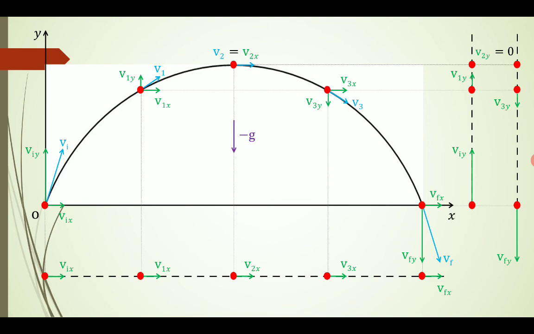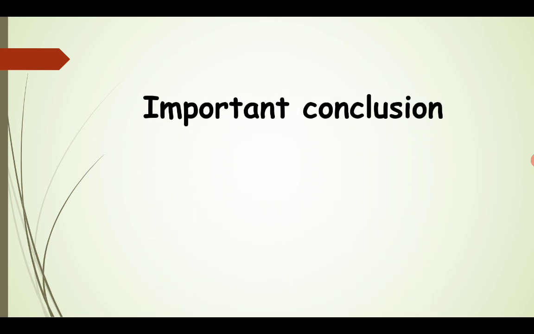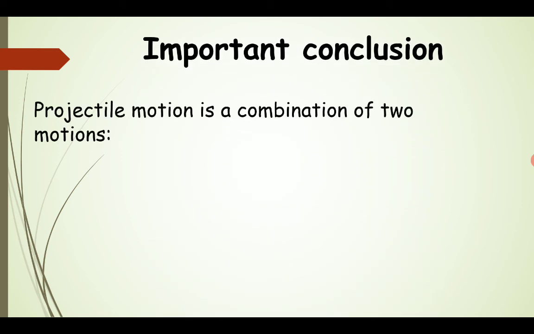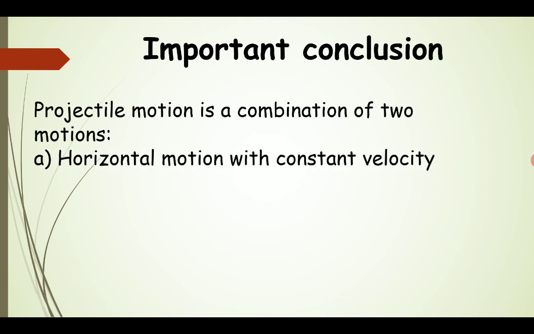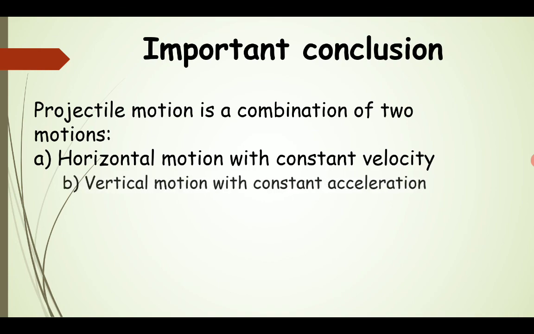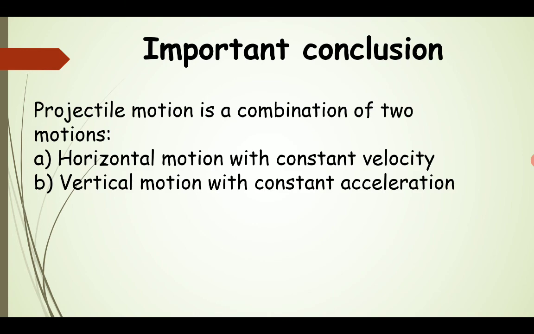So after studying and analyzing this projectile motion, we have some points of conclusion: the projectile motion is a combination of two motions. Number one, the horizontal motion with constant velocity, and number two, the vertical motion with constant acceleration.